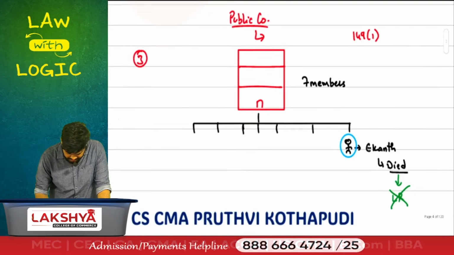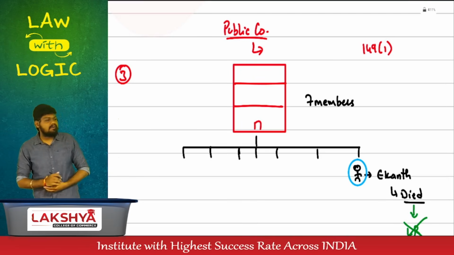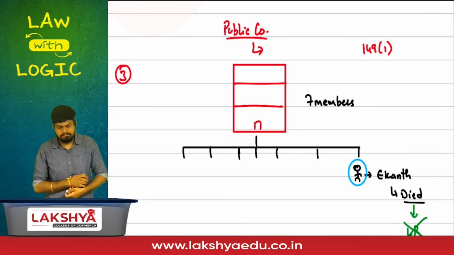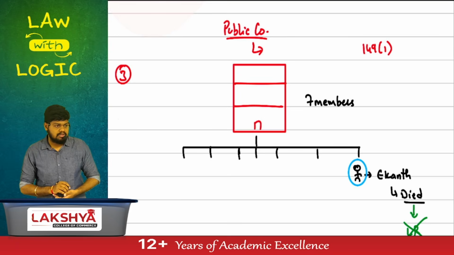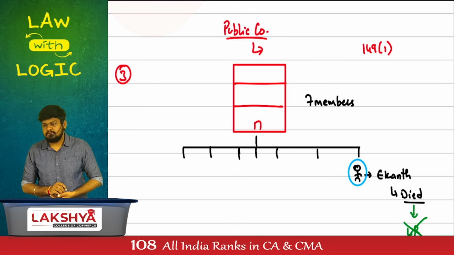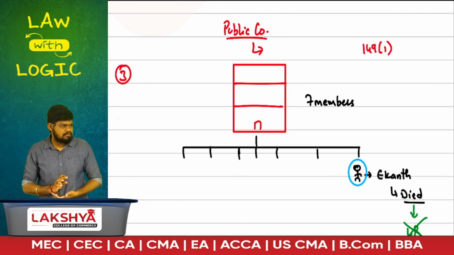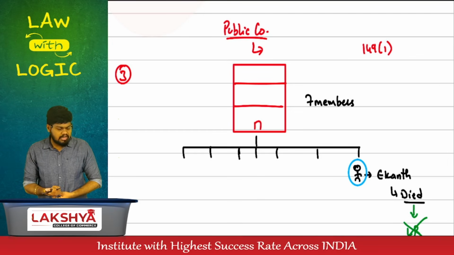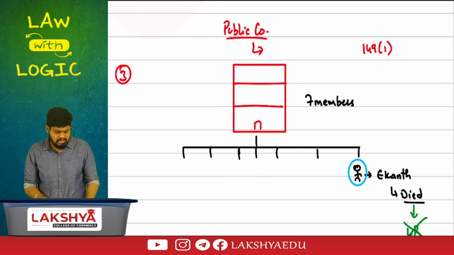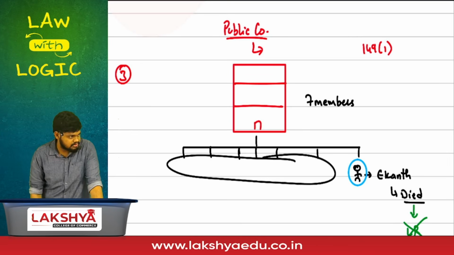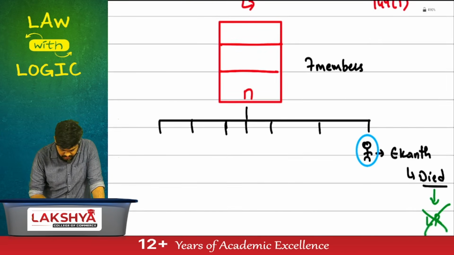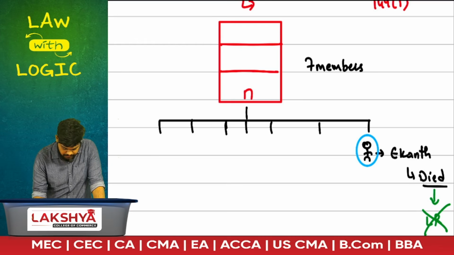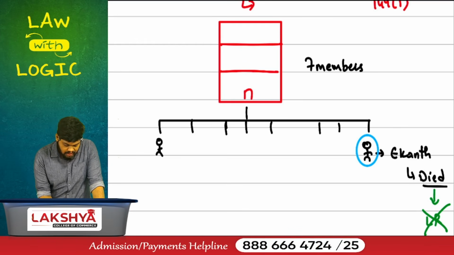90% of the concept is done. A small explanation is given on this. We have how many members in total? 7, out of which who died? Do we care? But we have to increase the number of members too within 6 months. Whose responsibility is it to do it? The rest of the members. What do you mean by company? Who will allot securities? Who will take the decision to allot securities? At the end of the day, again, the decision is taken by shareholders. That means the existing shareholders have to take this decision. Start answering it. Think about it. We have 8 members in the company. How many? 8 members. And Ekant died.